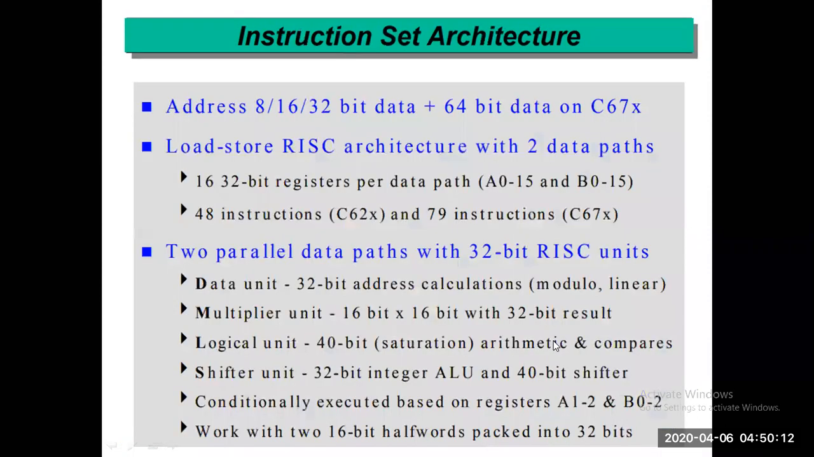Okay, sir. So what does the instruction set architecture consist of? It addresses 8, 16 or 32-bit data plus 64-bit data. If we talk in terms of the C674X DSP processor, it supports a load store RISC architecture with 2 data paths. What are the 2 data paths? Data path 1 and data path 2.